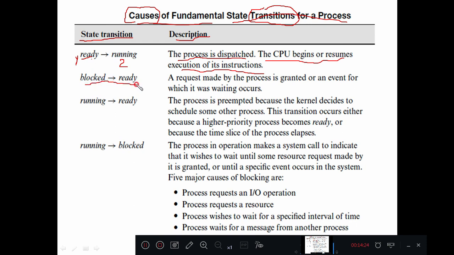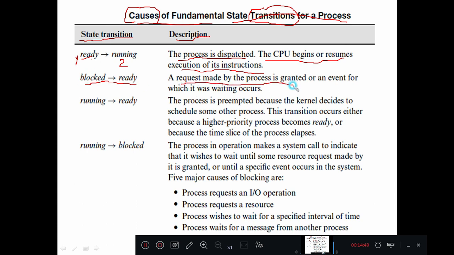Second one, the blocked state to ready state. When a process has requested some resources and those resources are not given by the operating system, then the process will enter into a blocked state. Once those resources are allocated by the operating system to that particular process, the process state will change from the blocked state to the ready state.